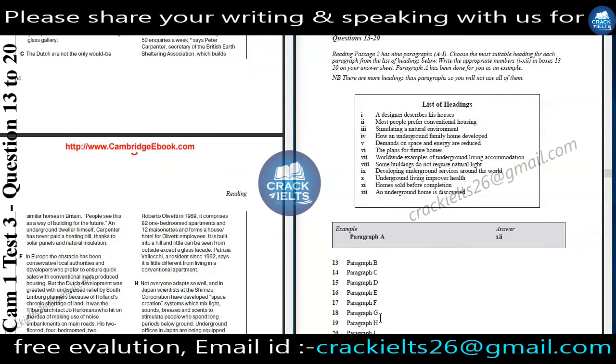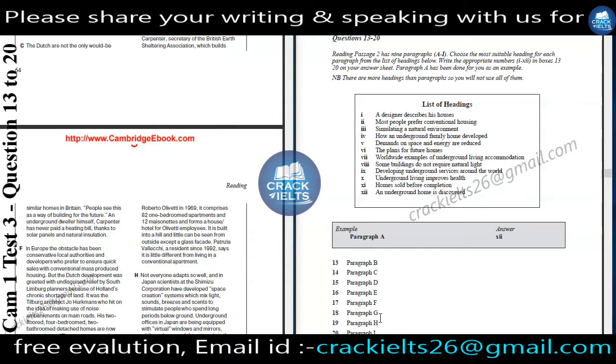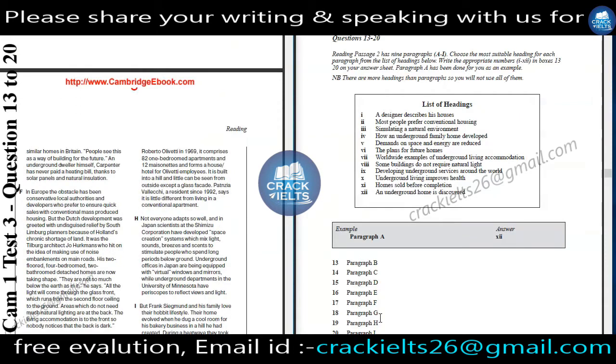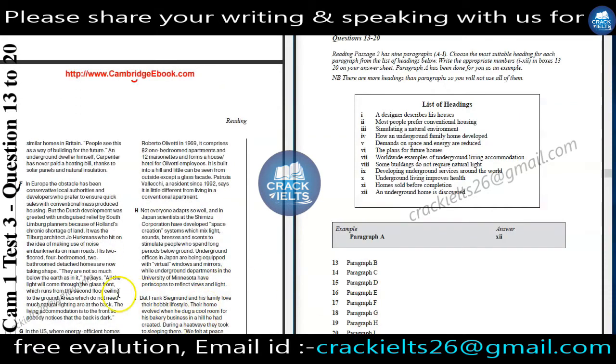His two-floor, four-bedroom, two-bathroom detached homes are now taking shGape. That means one of the designers is talking about his house design. And here from reading this we can get the idea that here is our answer. A designer describes his house. He is talking about his houses. And for this reason, for question number 17, we will write A.